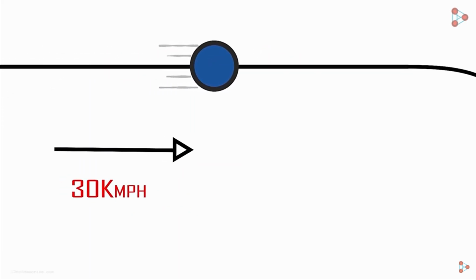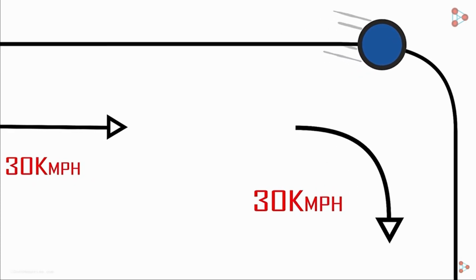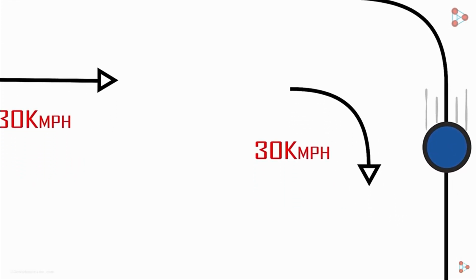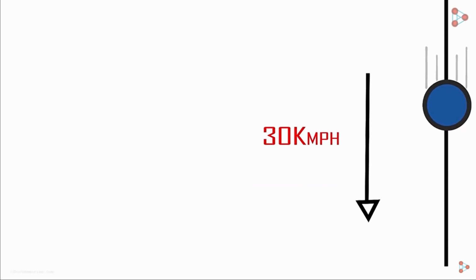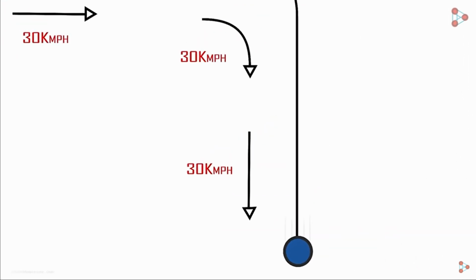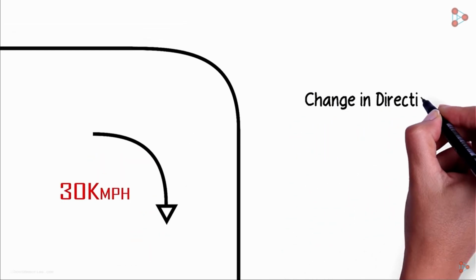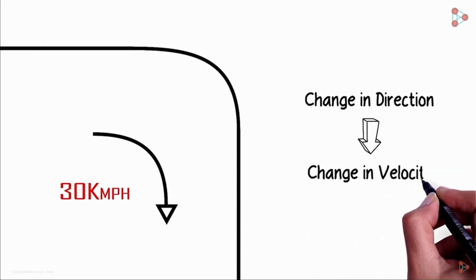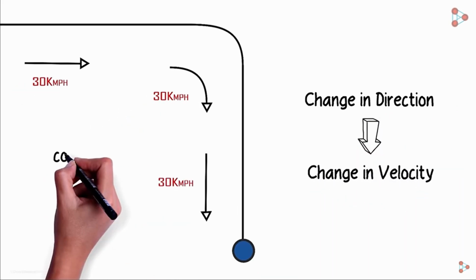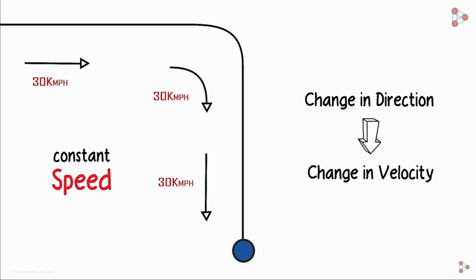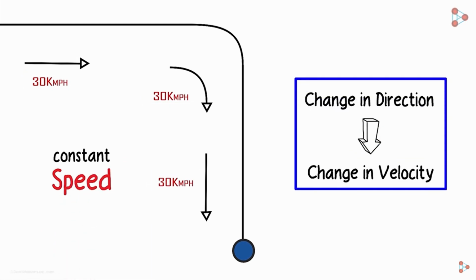In another scenario, assume that a body is moving at 30 kilometers an hour, and then it turns right at 30 kilometers an hour, and continues traveling at the same speed of 30 kilometers per hour. Will there be acceleration in this case? The answer is yes. As the direction is changing, the velocity will also change. The only thing constant in this example is speed, but the velocity changes as the direction changes.